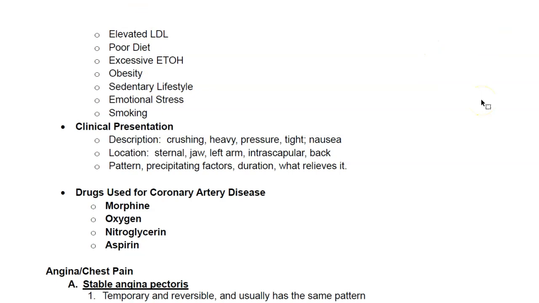Now, clinical presentation or cues. So what are the signs and symptoms of a patient who may have CAD? Usually these patients may come in complaining of chest pain. They will describe it as crushing, heavy pressure. They may feel tightness on their chest. They may complain of nausea. And then location, usually they'll complain of the chest pain or discomfort in the sternal area, in the jaw, left arm, intrascapular, so around the back area, and then back.